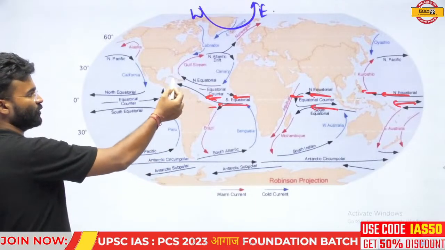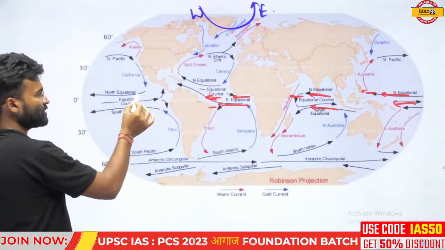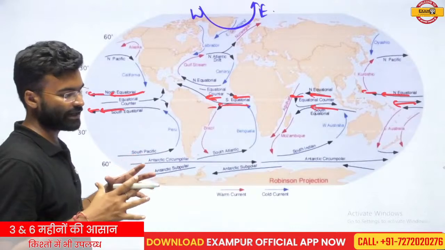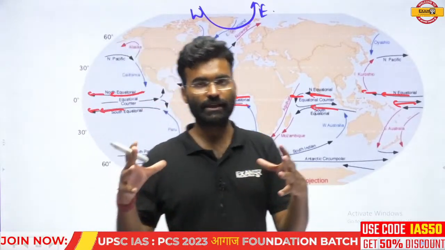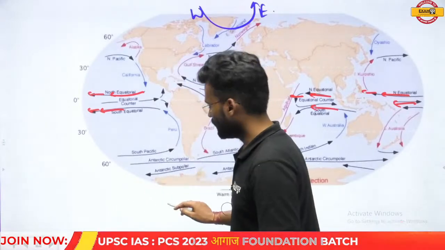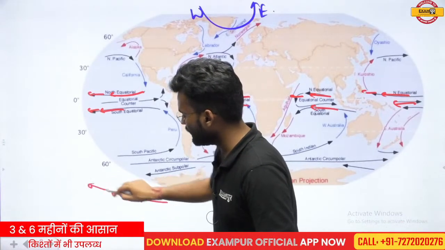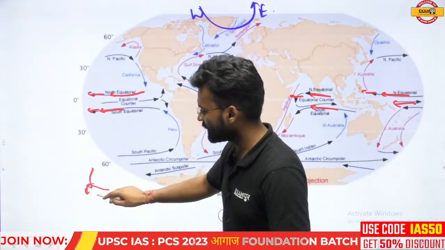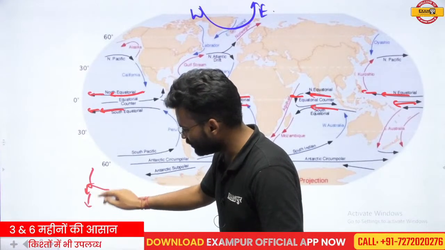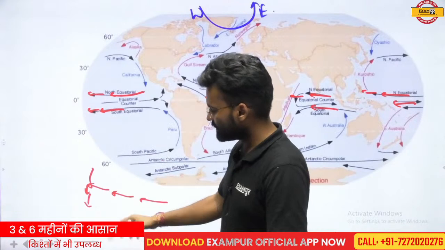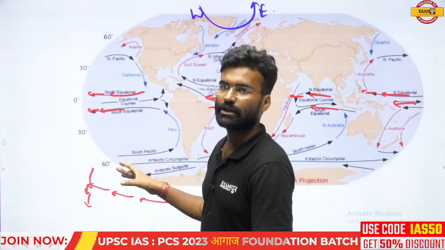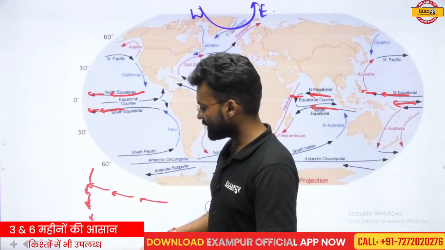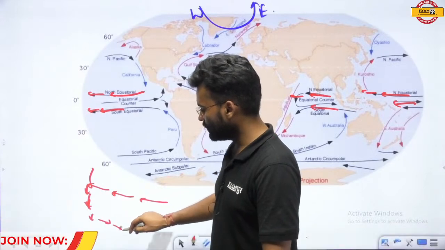And if the equatorial current is moving in this direction, when the water is converged at that particular region, then water started to move downward, started to submerge in this region due to the convergence of the water, due to the heaviness of the water in this region, and this water moved into the lower part or the lower strata of the ocean, and then again it started to move in the reverse